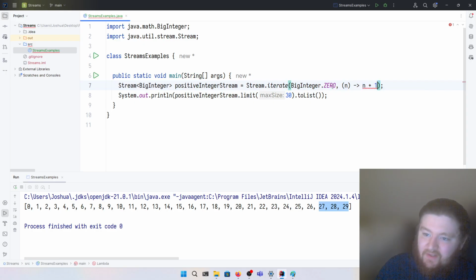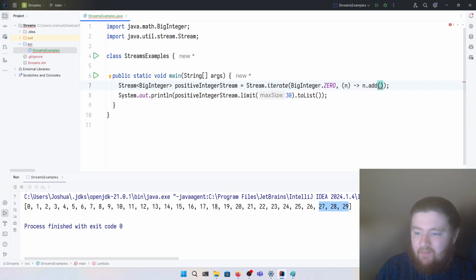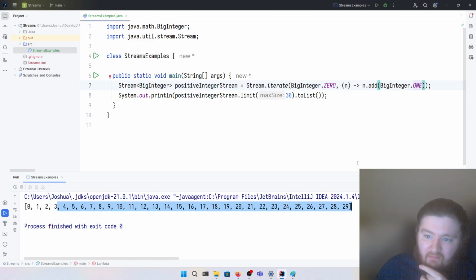The problem is that you can't add anything to something that's not a primitive. Fortunately, there's a method in the BigInteger class called add, and we can pass to it BigInteger.ONE. This is going to look exactly the same, because when we convert this into a list, it will stringify, so to speak, these numbers.